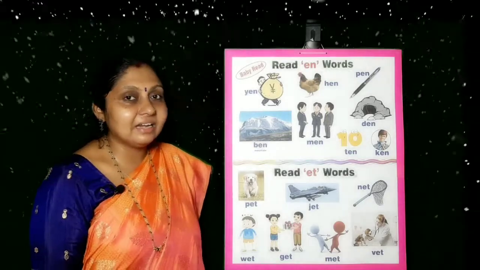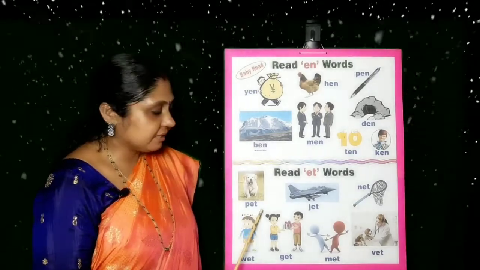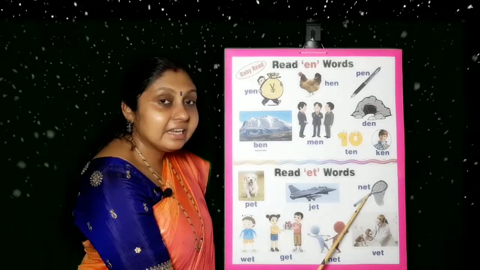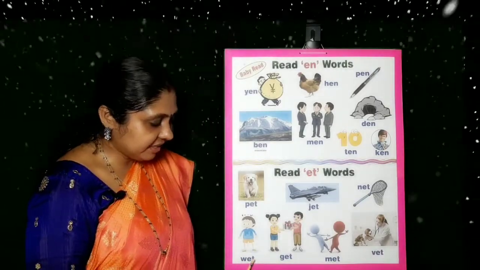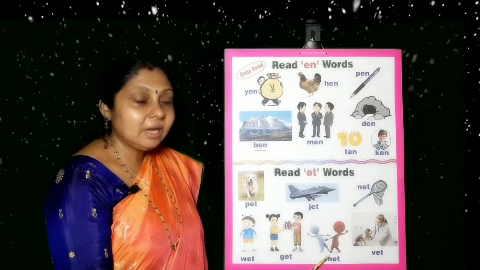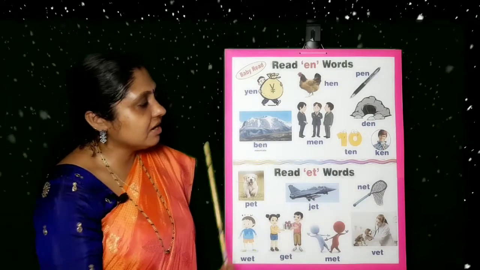Once again, I'll read it, you repeat it. P-E-T, pet. J-E-T, jet. N-E-T, net. W-E-T, wet. G-E-T, get. M-E-T, met. V-E-T, vet.